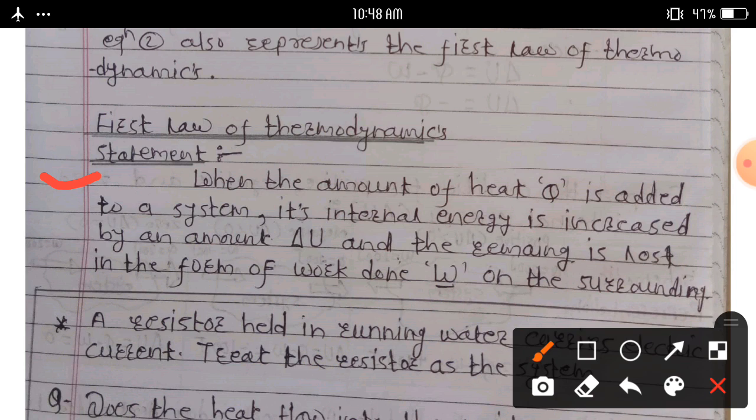In this topic, a question asked is: deduce the equation for the first law of thermodynamics and write both forms of the law. Then we discuss some questions on this topic.